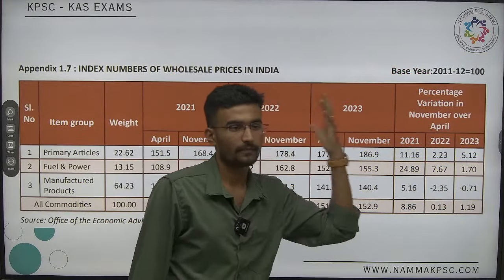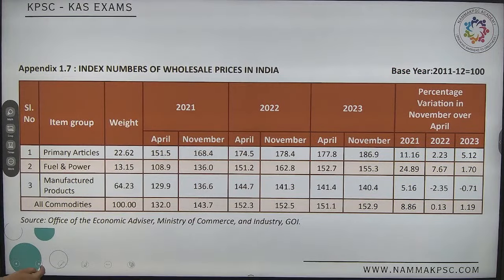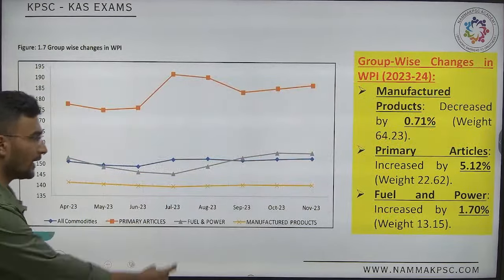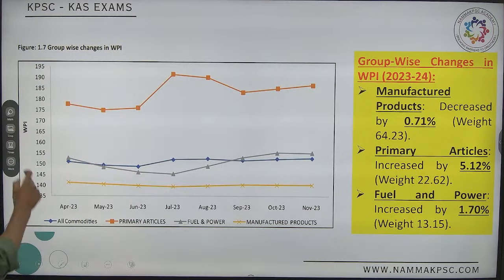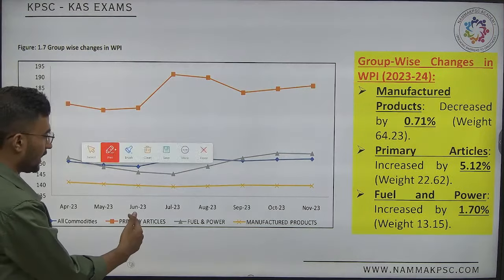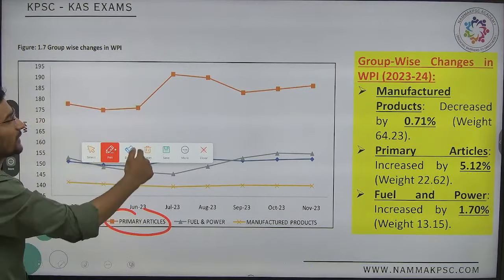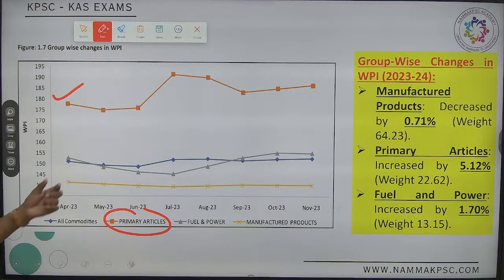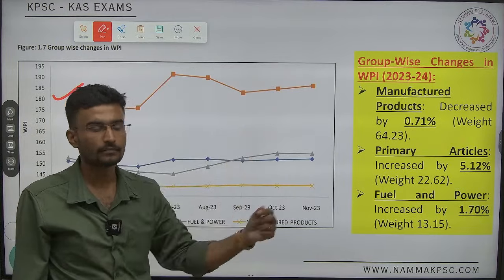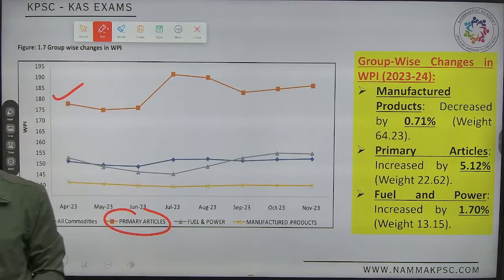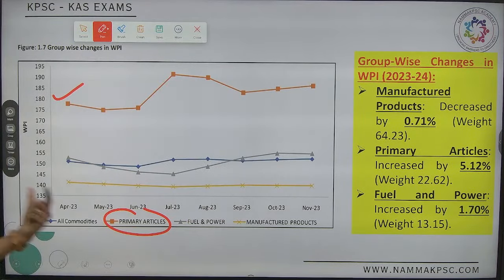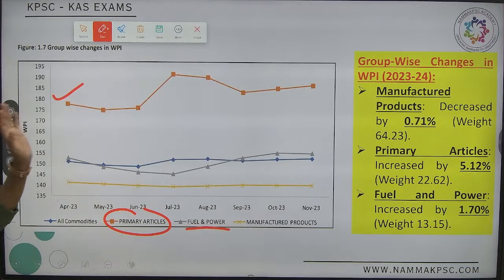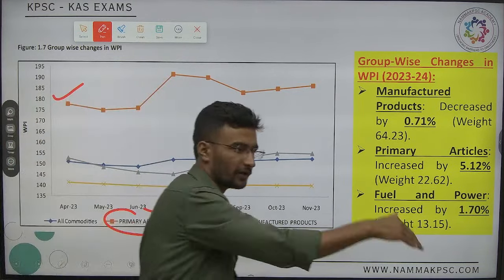So this is done. The second one, which is it? Primary articles. Is primary articles positive or negative? Which color is this? Is it showing an increasing or decreasing trend? Increasing. Yes, increasing trend. Third one, it is fuel and power. Don't be careless here. What is being asked in the exam? Continuously increasing, continuously decreasing.